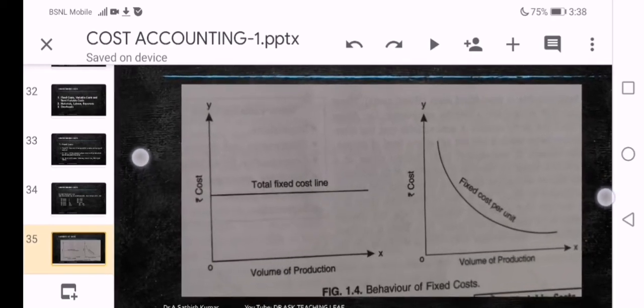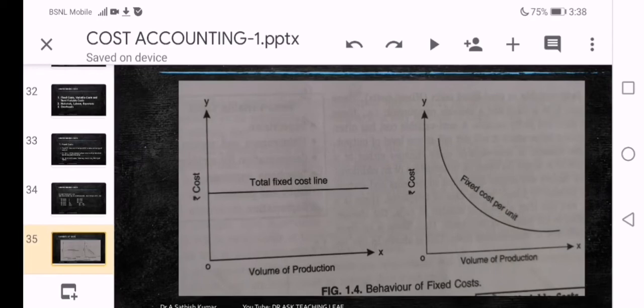Now how it behaves with the theory that we learnt, with the example that we have seen in the previous slide, can be depicted in the form of a chart. Total fixed cost and volume of production are shown on the y-axis and x-axis.